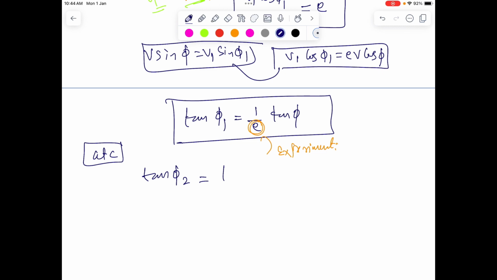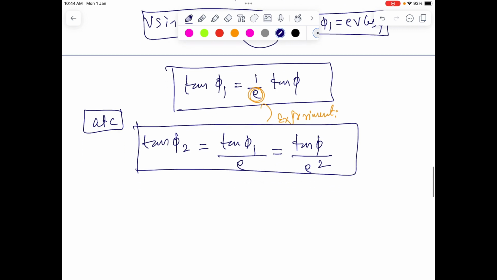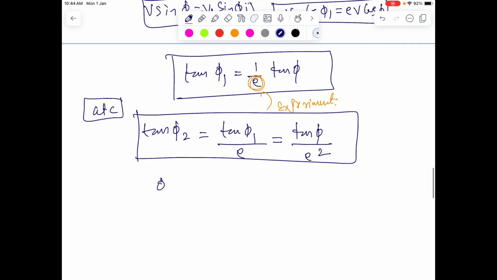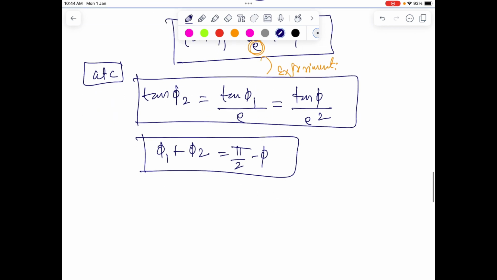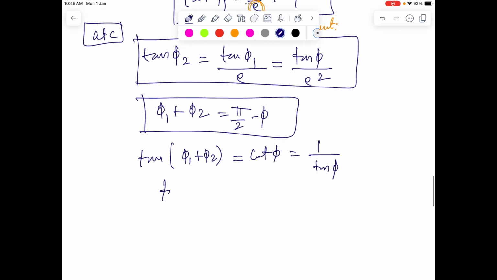So at point C, if you see the collision, we'll have tan phi 2 equals tan phi 1 by e, and that will give you tan phi by e square. We have one more relation between the angles. So phi 1 plus phi 2 equals pi by 2 minus phi, and that gives tan of phi 1 plus phi 2 is cot phi, which amounts to 1 by tan phi.